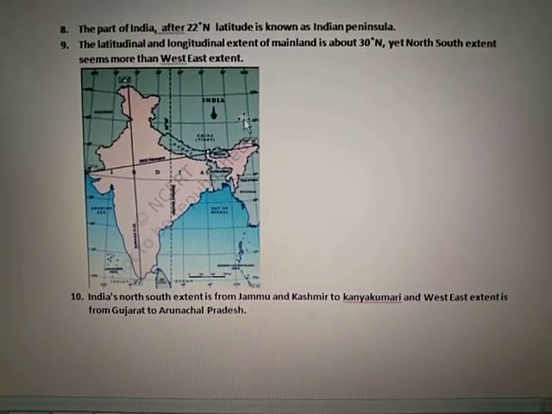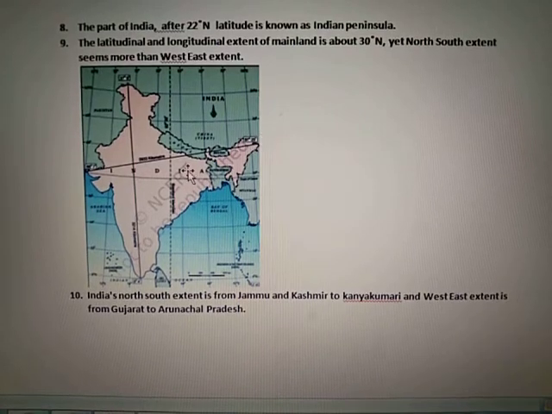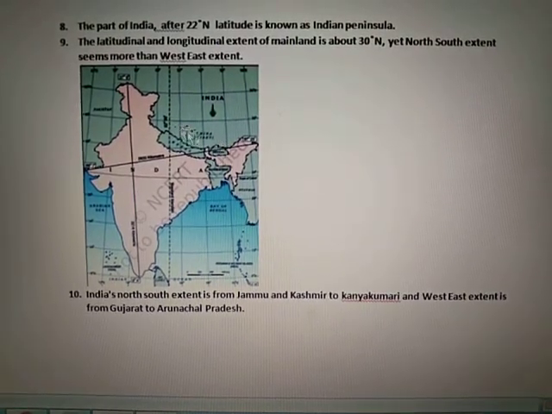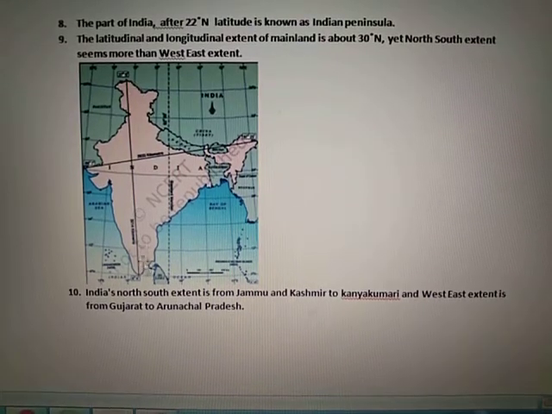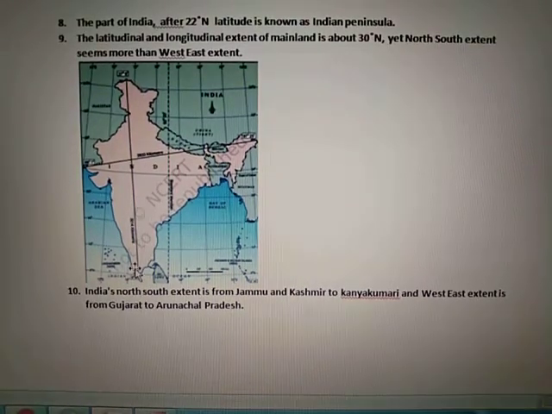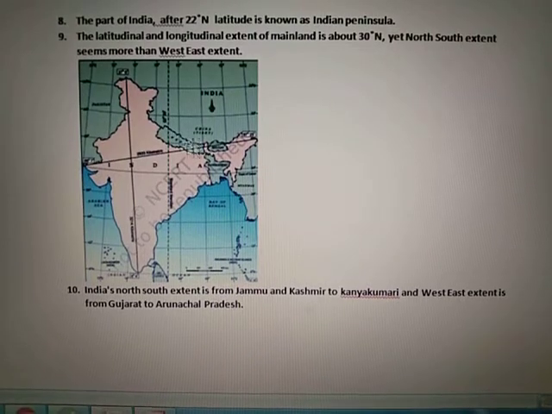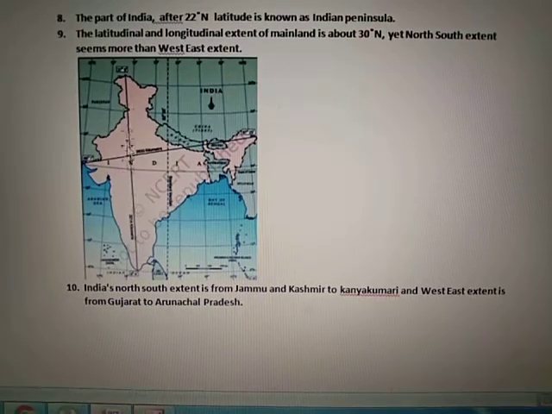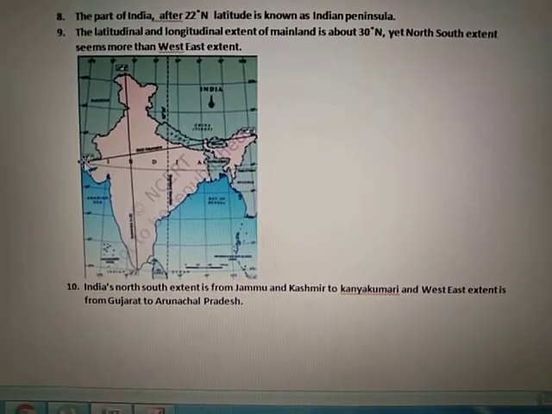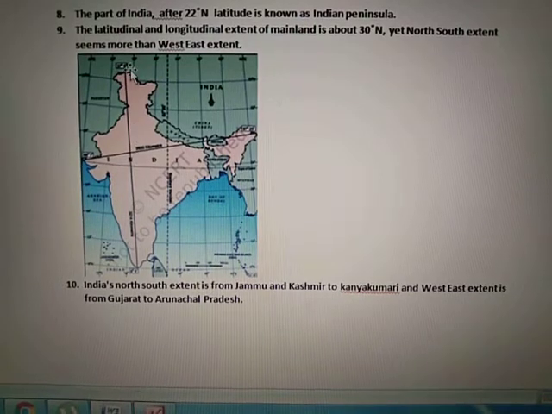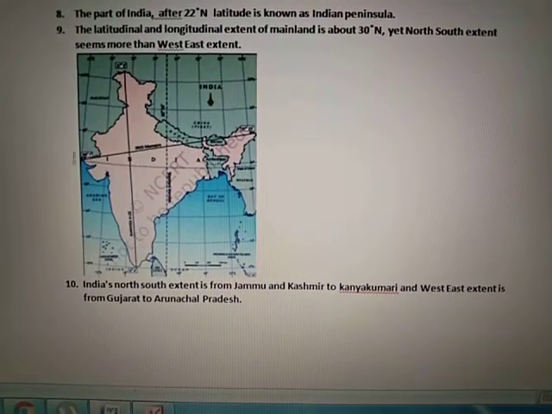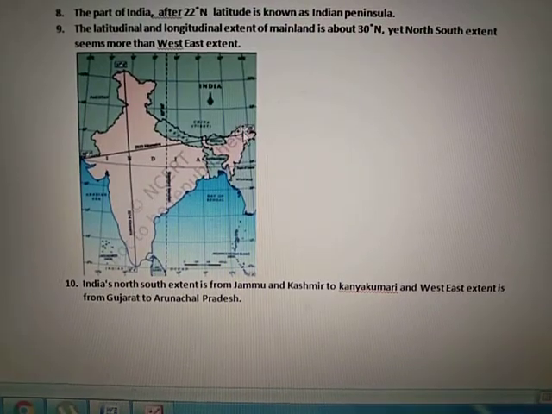Similarly, 68 degrees to 97 degrees east is also almost 30 degrees. But it seems that the north-south extent is more than the west-east extent. It means the length of this extent is more than the west-east extent.